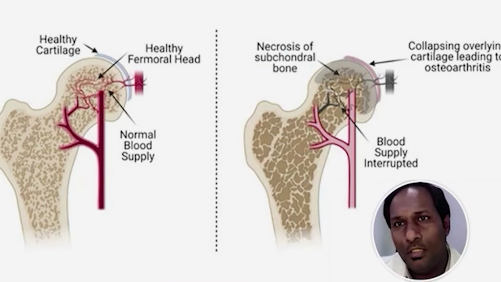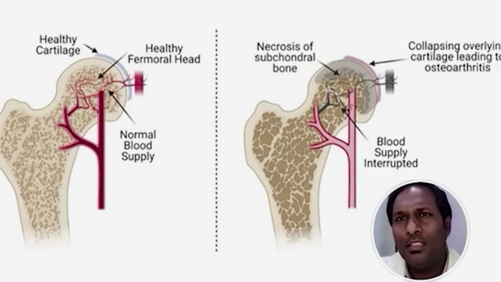So what people have to understand is that AVN is avascular necrosis of the bone. To put it in simple terms, just like how in a heart attack the heart muscle dies because of lack of blood supply, the bone is also made up of living cells which need nutrition via the blood supply. So when there is a disruption of the blood supply, it can lead to the damage or death of the bone cells, which is called avascular necrosis of the bone.